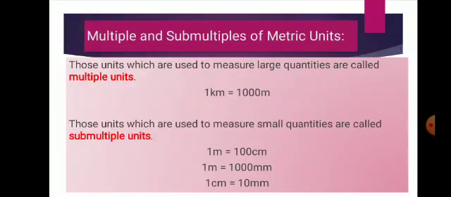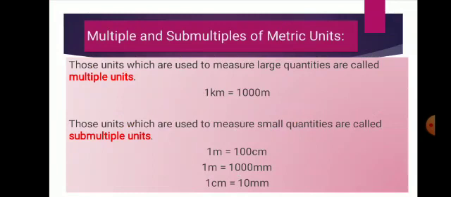Now next is multiple and sub-multiple of metric units. First, multiple units. Those units which are used to measure large quantities are called multiple units. For example, to measure the distance between two cities, the unit meter will not be convenient to express this distance. So here we use kilometer, which is a multiple of meter. So 1 kilometer is equal to 1000 meter.